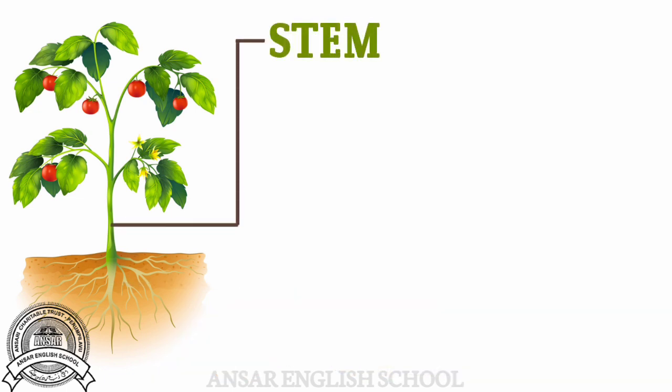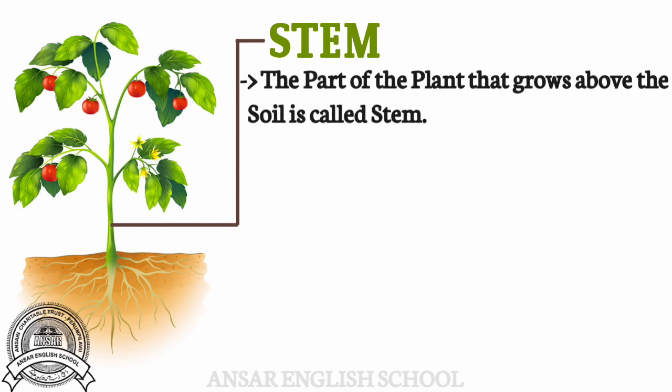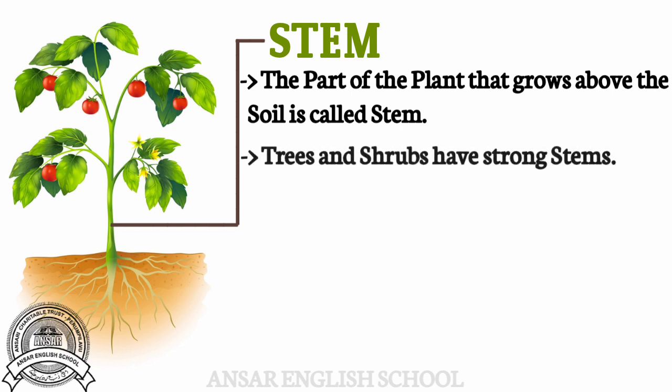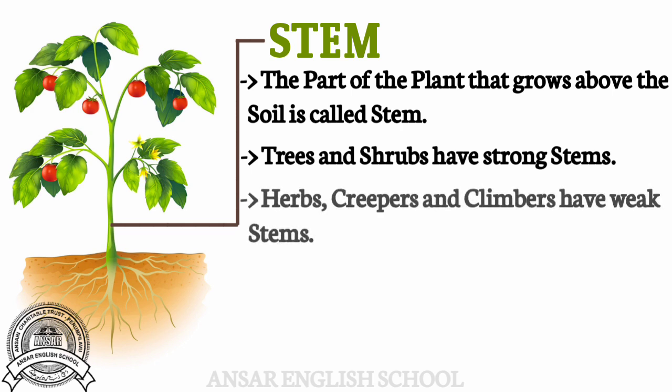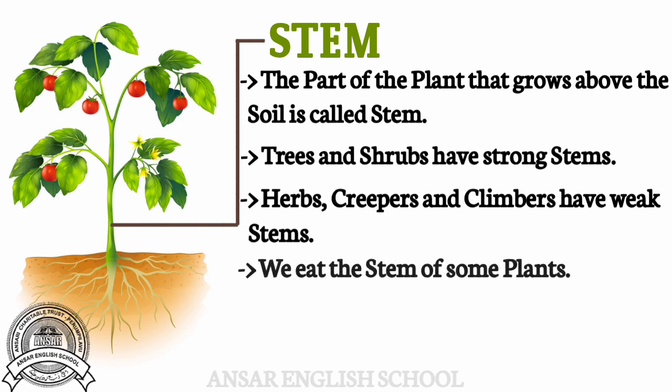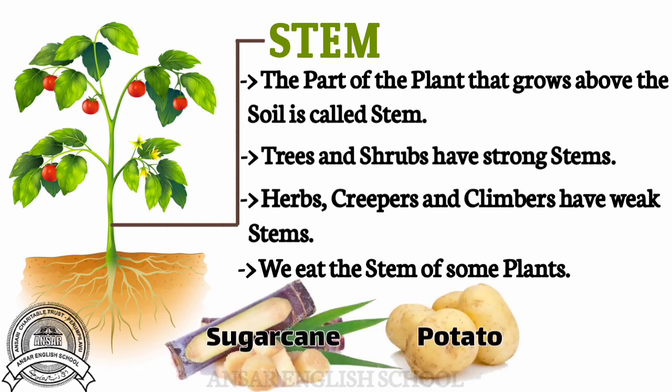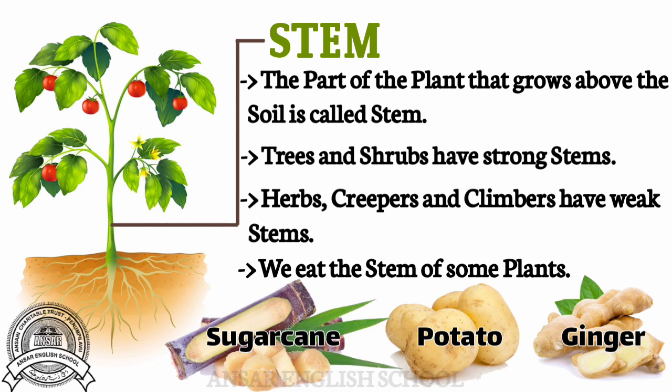Stem, the part of the plant that grows above the soil is called stem. Trees and shrubs have strong stems, but herbs, creepers, and climbers have weak stems. We eat the stem of some plants. For example, sugarcane, potato and ginger. Potato and ginger are the underground stems.